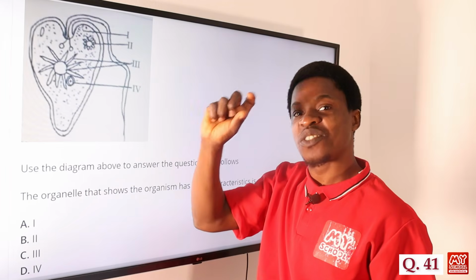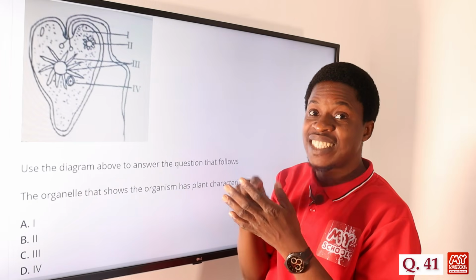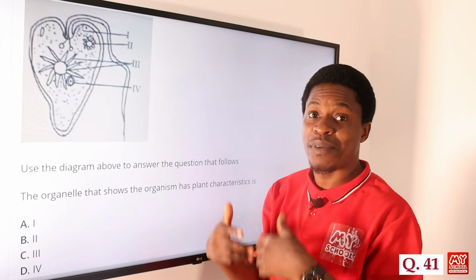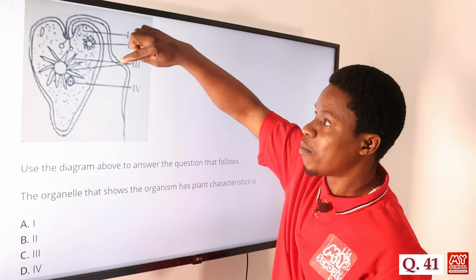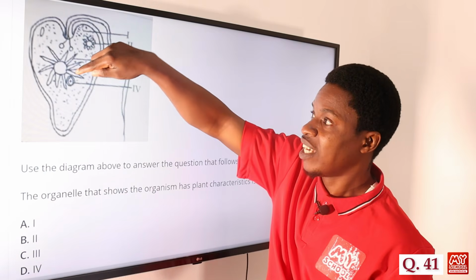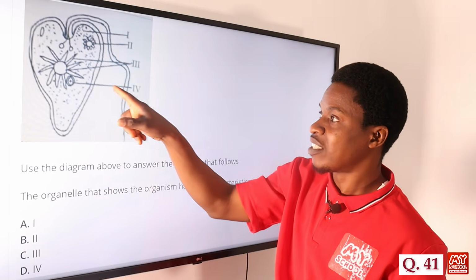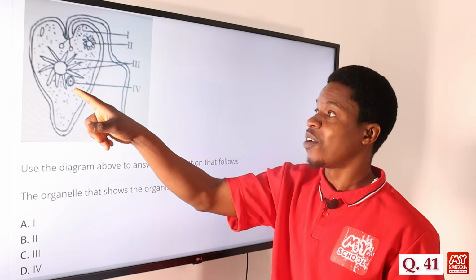It is in the chloroplast that we have the chlorophyll, which the green plant uses to carry out the photosynthesis process. That is Roman figure 3, the chloroplast here, and then we have Roman figure 4 there. That is where your nucleus is. The nucleus is present there.